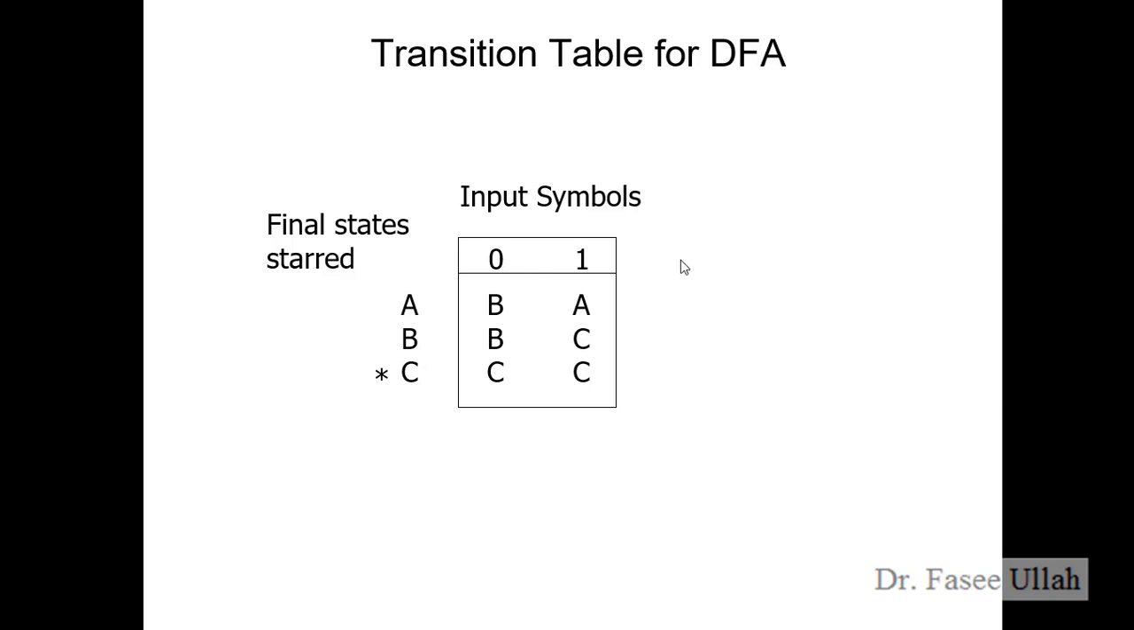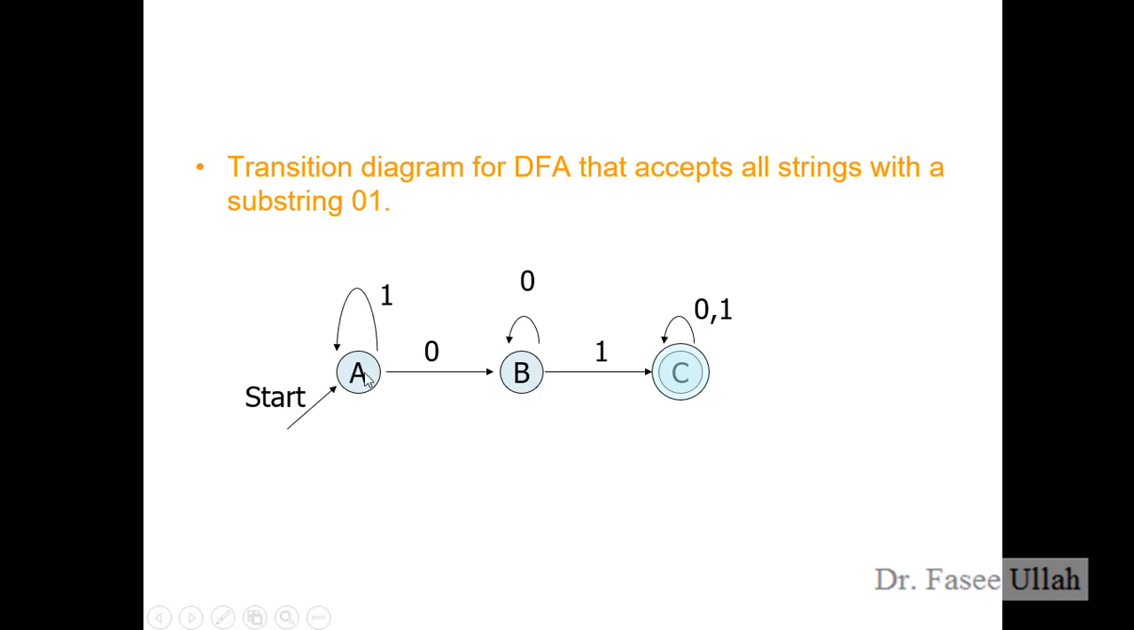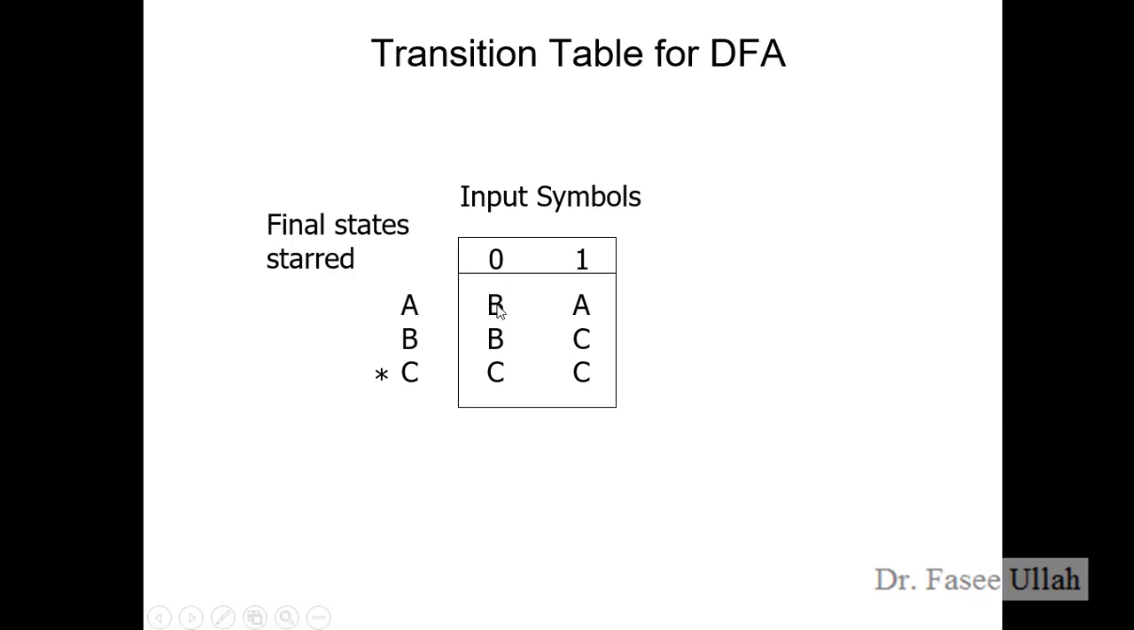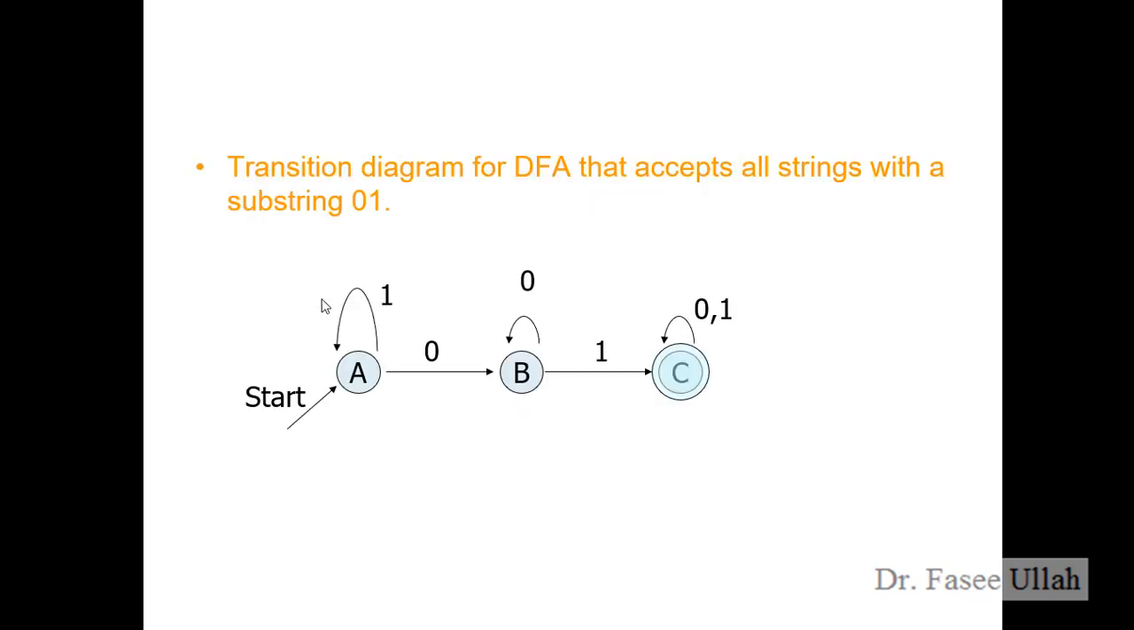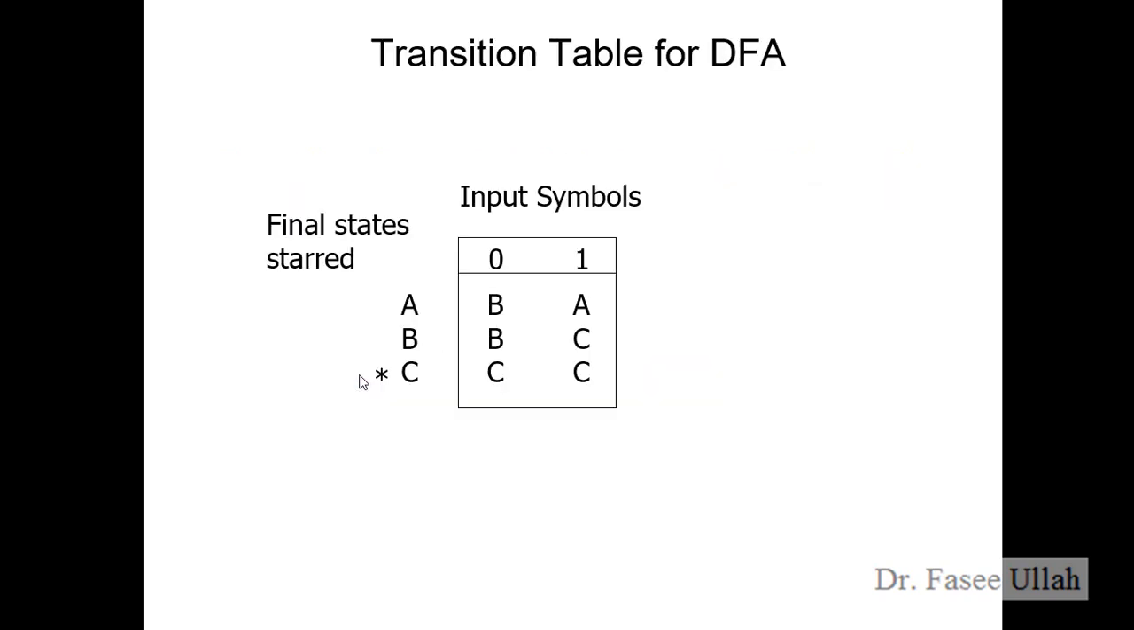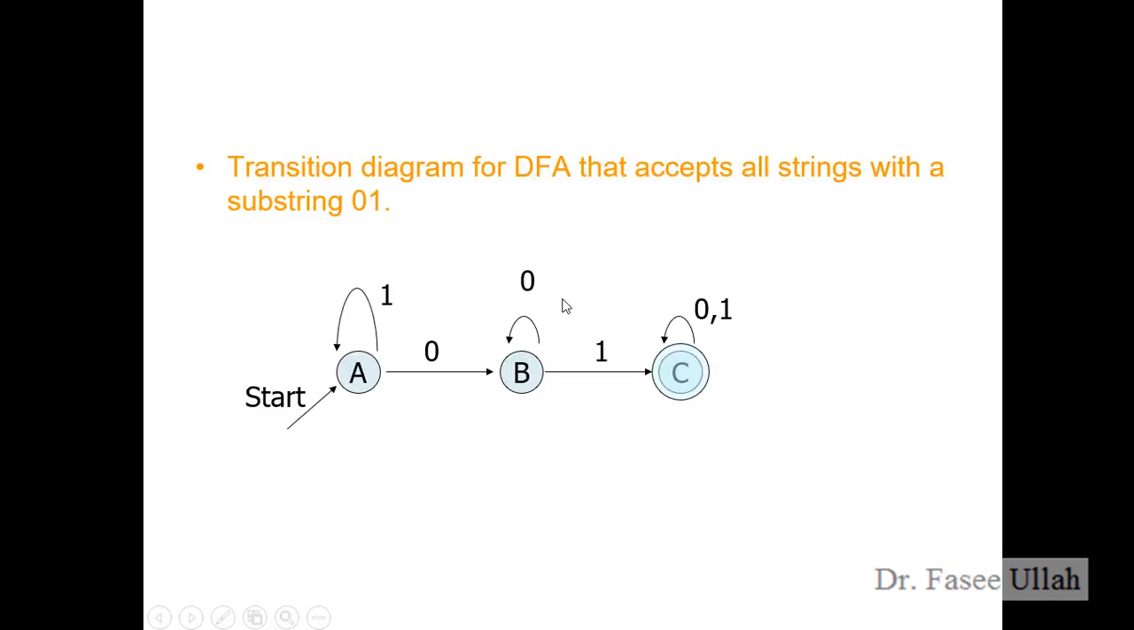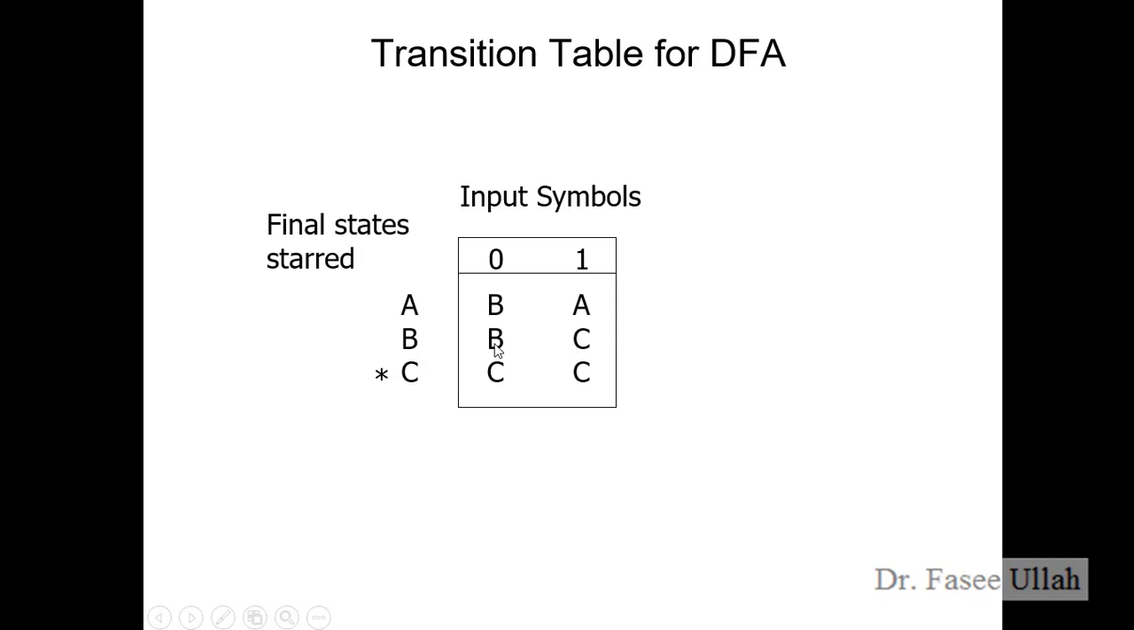So according to this, if for example I want to reach from A to B, what could be the transition value? If I see from here, this is 0 between A and B, right? So I can mention B for 0, right? Then for 1, it is a recursive transition, so we mention A, right? For B, it is 0, and B also goes towards C on 1, right? So this is B and this is C.